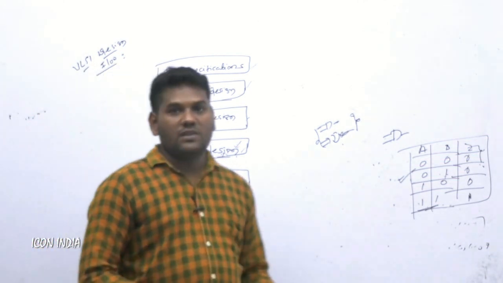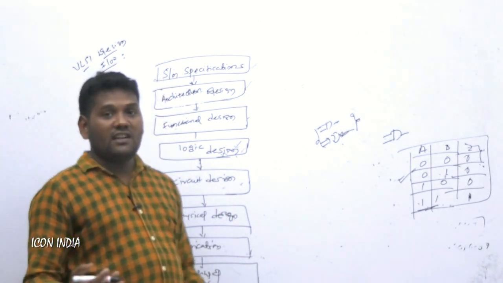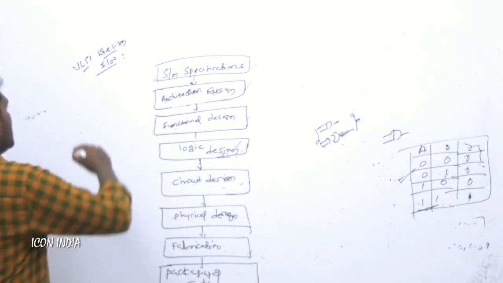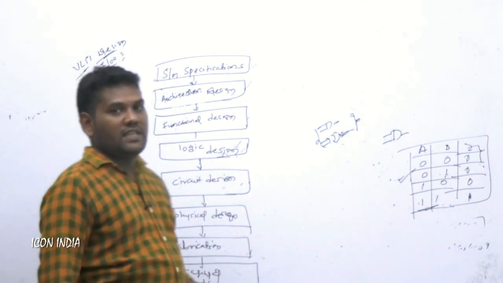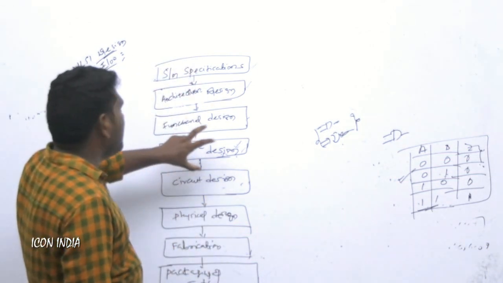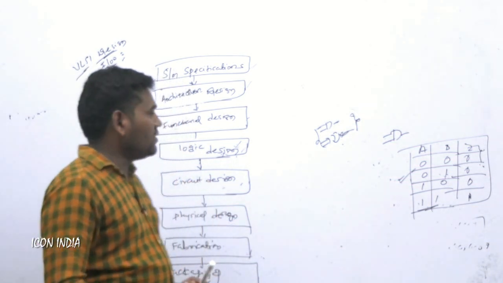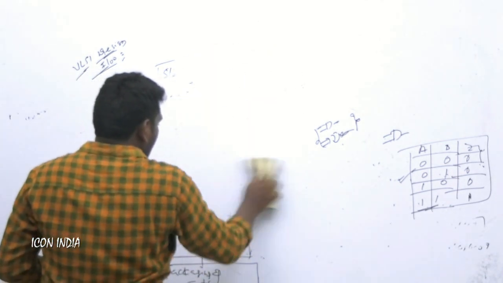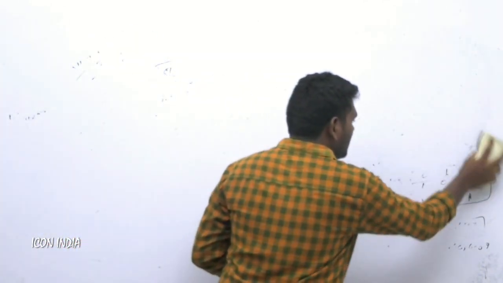Before, we discussed CMOS testing. CMOS testing is simply testing whether the devices are working properly or not. All those concepts will be implemented in this. This is very important: how to design a VLSI in an application. So this is the flow for any VLSI design circuit, mostly concerned with application development. This is also one of the main important topics in VLSI design. These are all the main basic components and blocks in VLSI design.